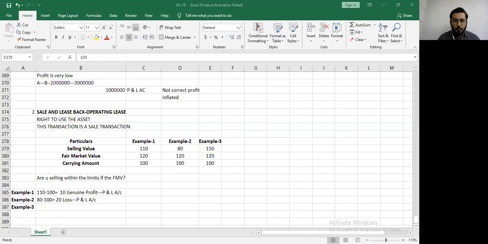If there is no problem in the city, it is available everywhere, all shops are open, you have choices of suppliers. My question to you is, if there is one chocolate of rupees 10, will you pay rupees 15 for the same? You will never pay rupees 15 for the same. In fact, let me tell you, you will never pay rupees 11 for the same. Forget about 15 rupees. You will never pay rupees 11. Logically, no one will pay rupees 11 for that. Even I will not pay rupees 11 for a chocolate that basically has a value of 10 rupees.